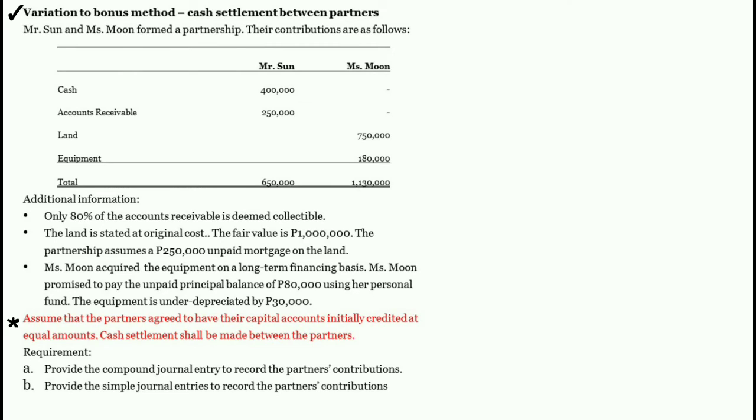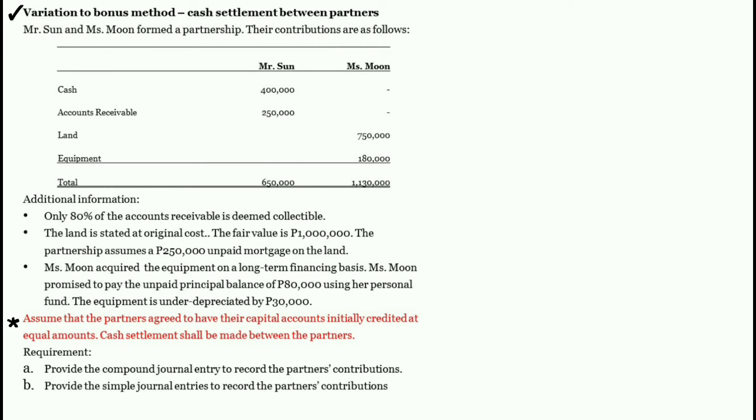Cash settlement shall be made between the partners. Requirement A. Provide the compound journal entry to record the partners' contributions. And B. Provide the simple journal entries to record the partners' contributions.